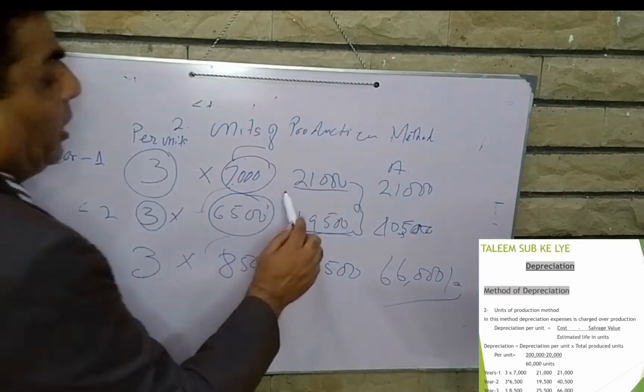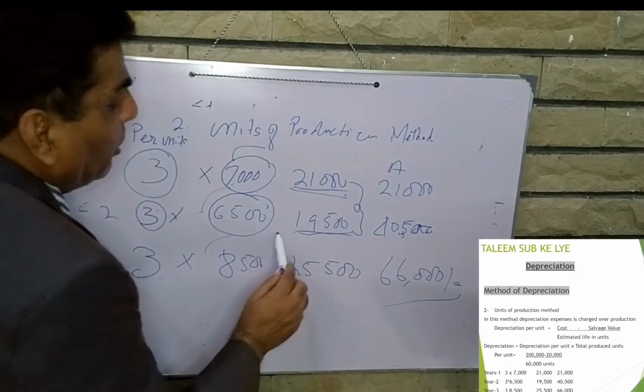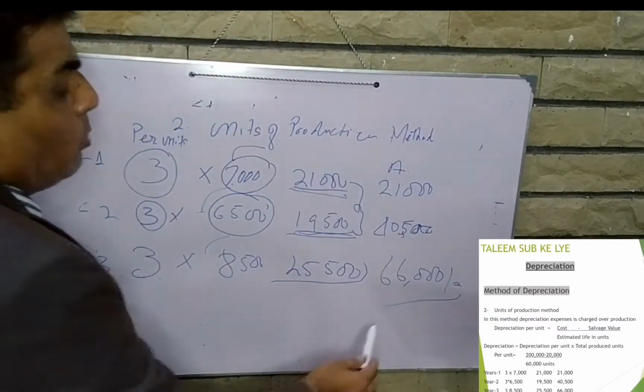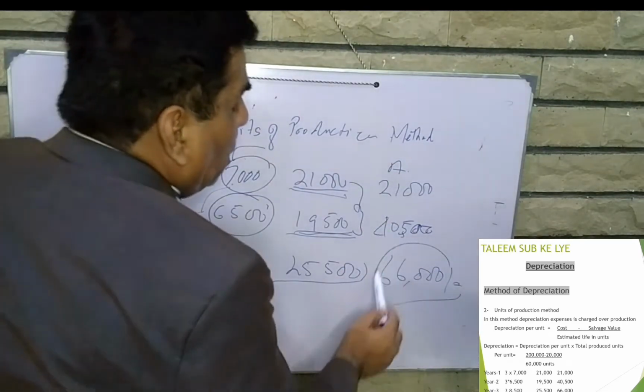So what happened? First year depreciation is 21,000, second year depreciation 19,500, 25,500 third year, or accumulated depreciation is 66,000.